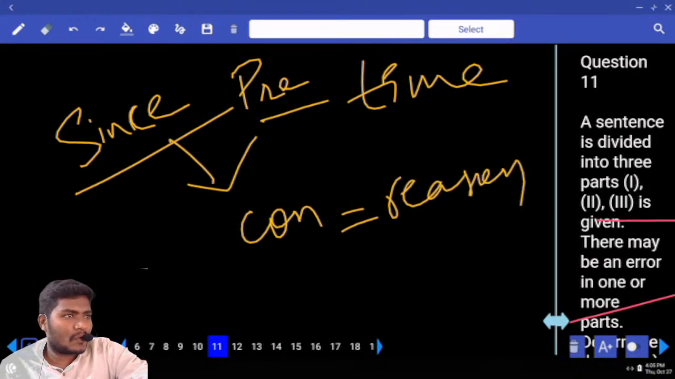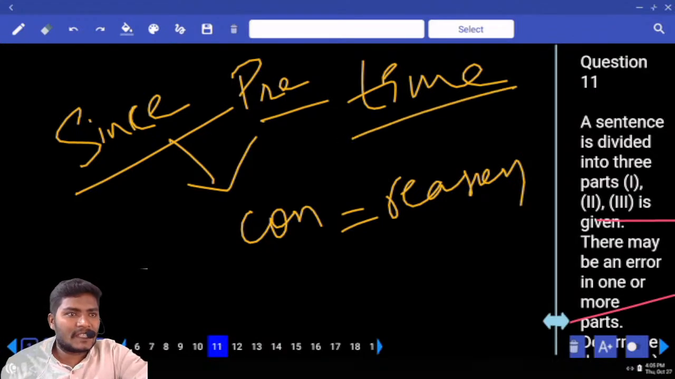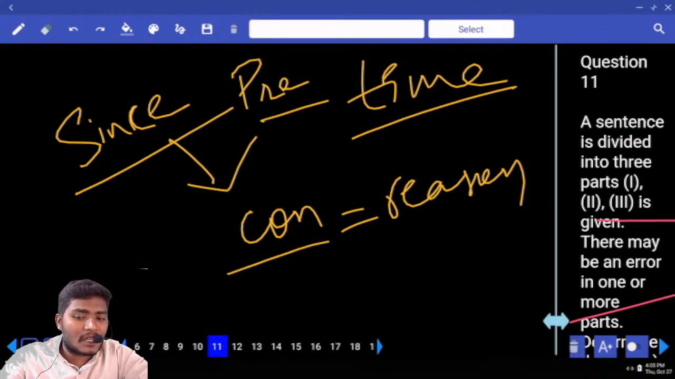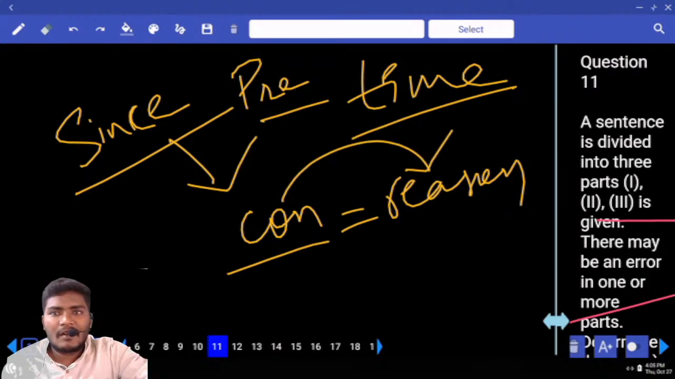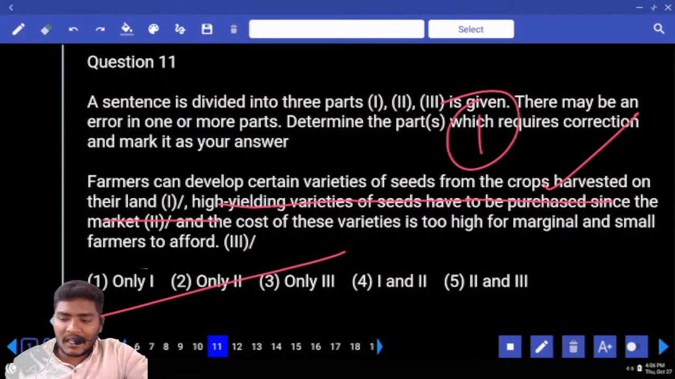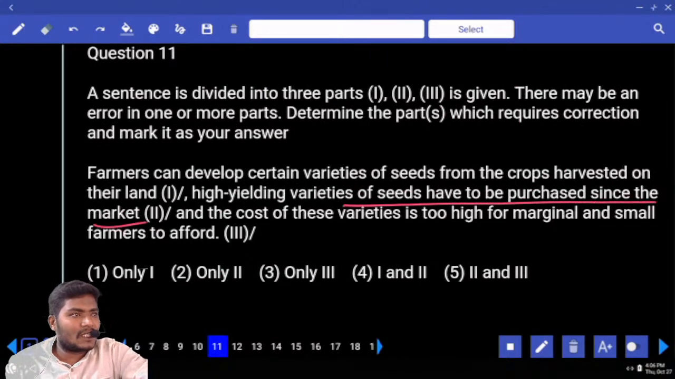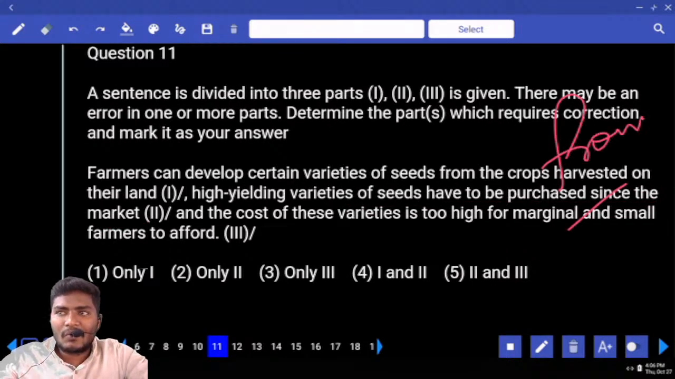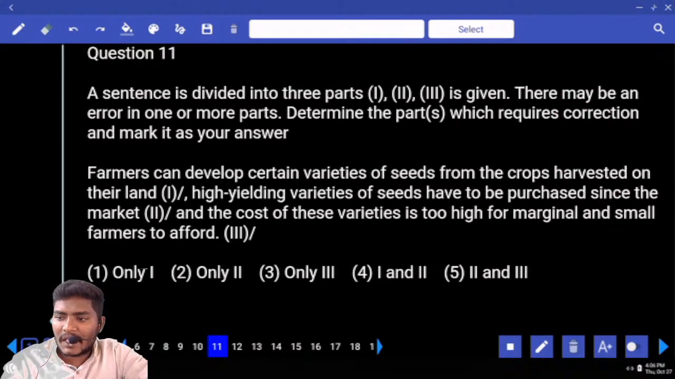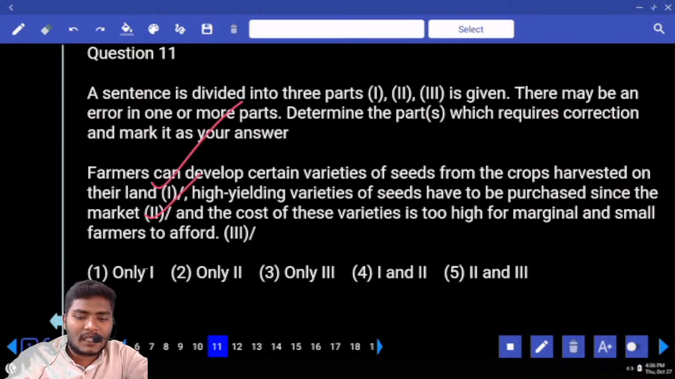Since can be used as a preposition and also a conjunction. If since is time, it must be used with the time. Since and for, do you remember? Since is point of time, for is period of time. Next, since is also used as a conjunction. If it is used as a conjunction, it must show the reason. Now, what can you find in this case? The seeds have to be purchased since the market. Can you use that combination? No. What do you have to use? From the markets. You have to go and purchase seeds from the market. So, one error comes with which case? First one, and another error is in the second one.